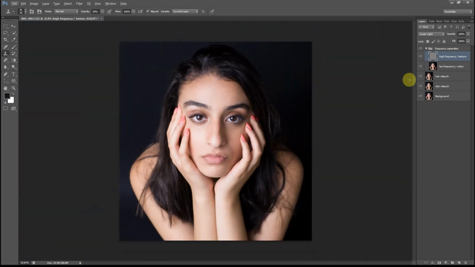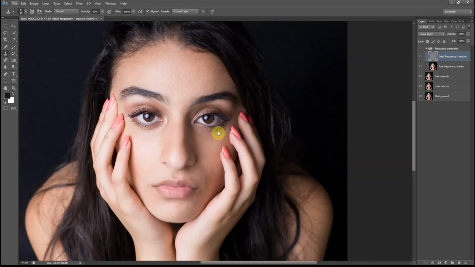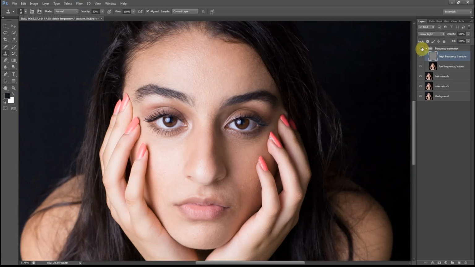Now that I've completed the step, I'll take a look at the before and after. So that's the before and that's the after. The changes are very subtle, but I like it and I'm very happy with it.